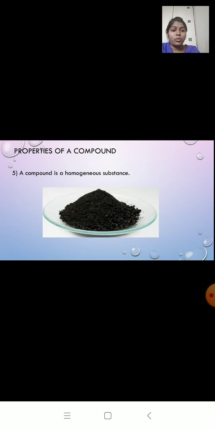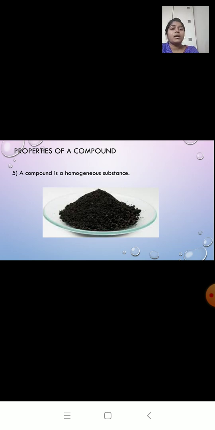Let's take a quick recap. The first property was that the components of a compound cannot be separated by any physical method. Second, the formation of a compound is a chemical change.